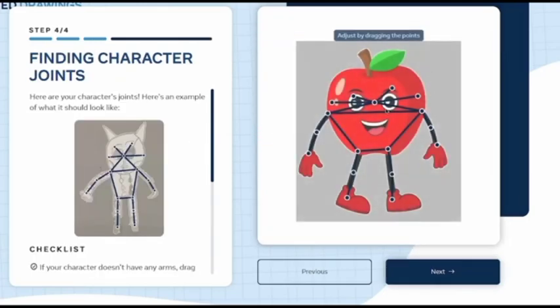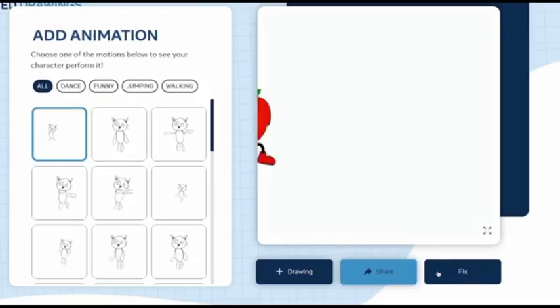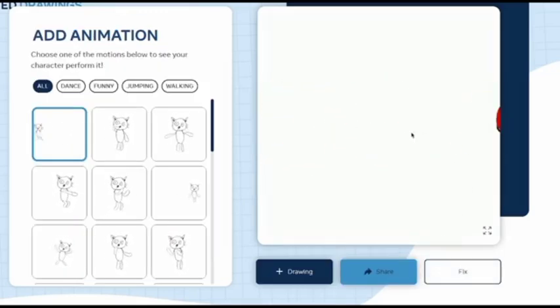And then from here, you need to adjust the main points on your character. It mostly gets this well, but if it's a little bit off, then you simply put your mouse on the circle, and as you can see here where it says right eye, you put it on the right eye, so you just adjust it properly according to what it's supposed to be. Now once you've done that, it's time for the magic. All you need to do is click Next. Voila, look at this, our animation is done. Look at him just running across the screen.